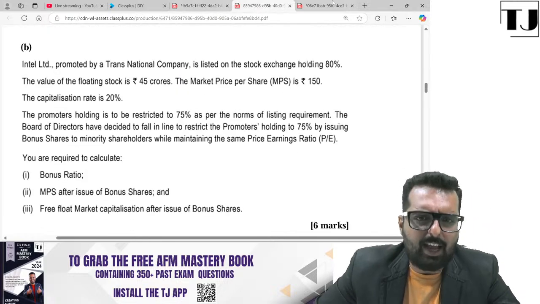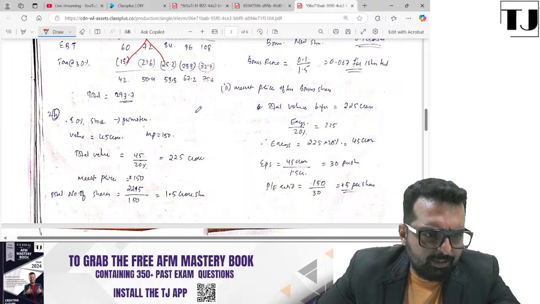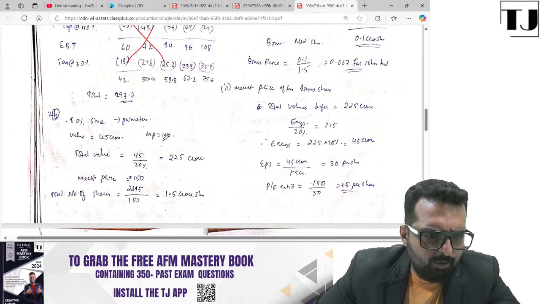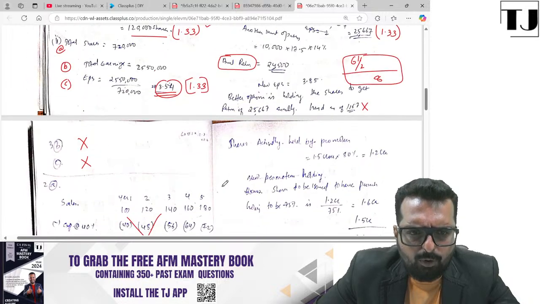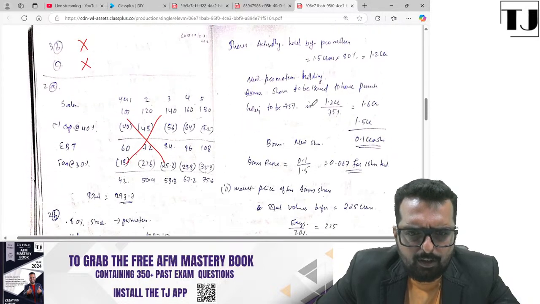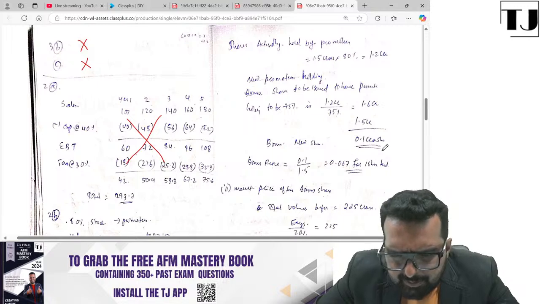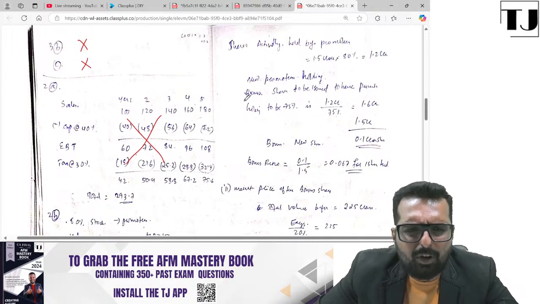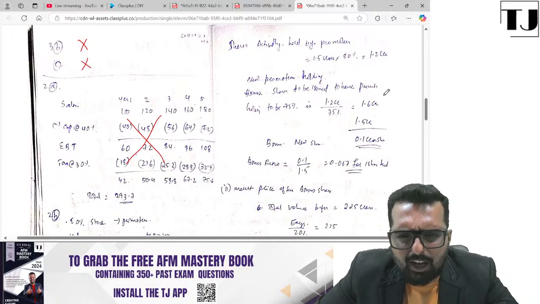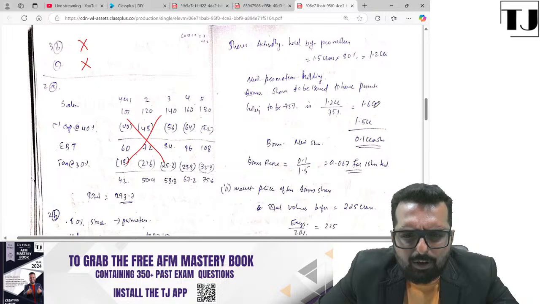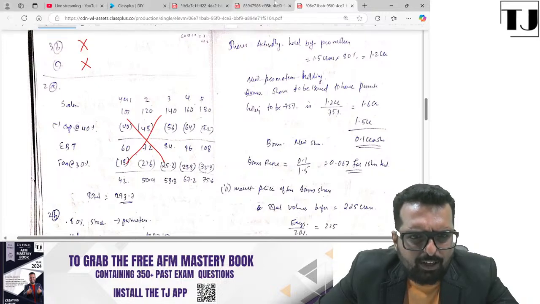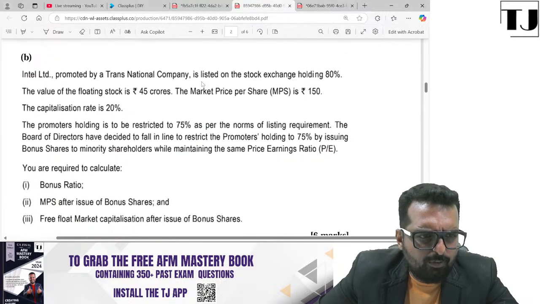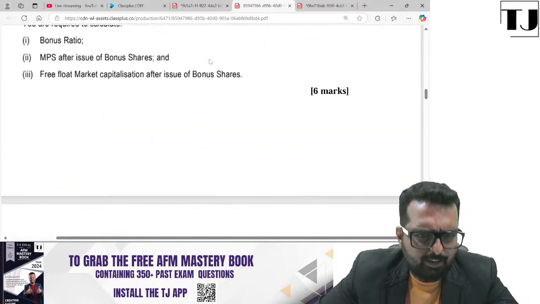So let's check the answers of Amita over here. 80% by promoters, MPS, total value 1.5 crore. New promotional activity. It is very difficult to read and understand. New promoters holding shares to have, what is this? 1.24 is 1.6. What you have done is correct. 1.24 divided by 1.6.